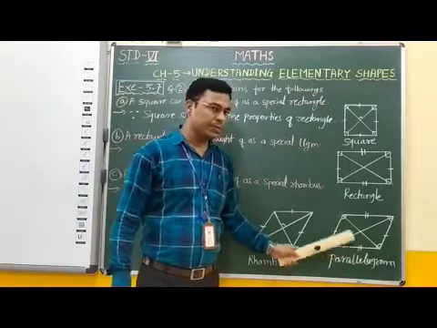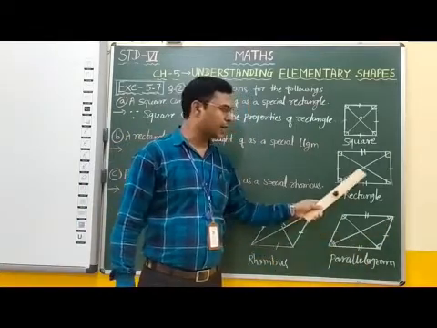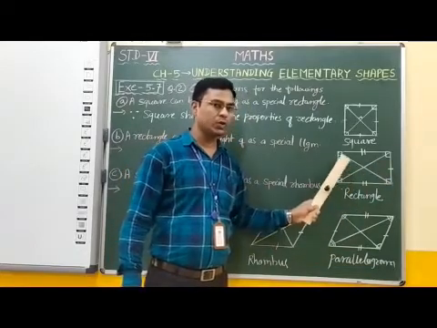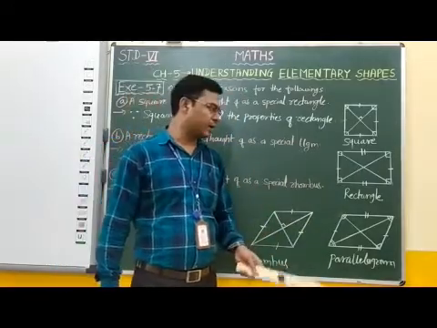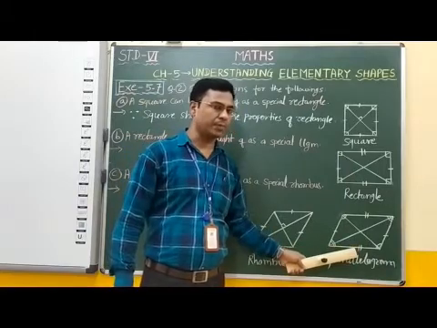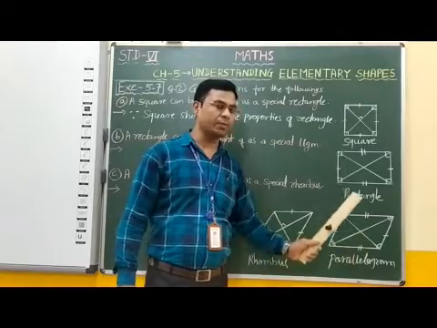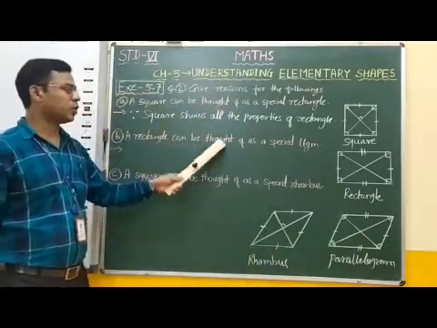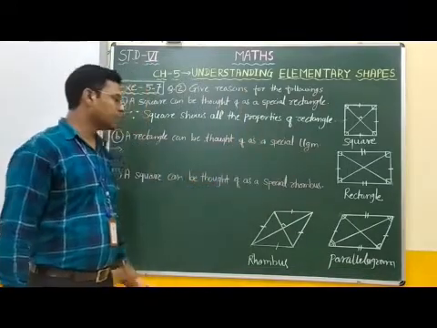In a parallelogram, diagonals bisect each other. In a rectangle also, these two diagonals bisect each other. Therefore, we observe that a rectangle shows all the properties of a parallelogram. Therefore, we can say that a rectangle can be thought of as a special parallelogram.